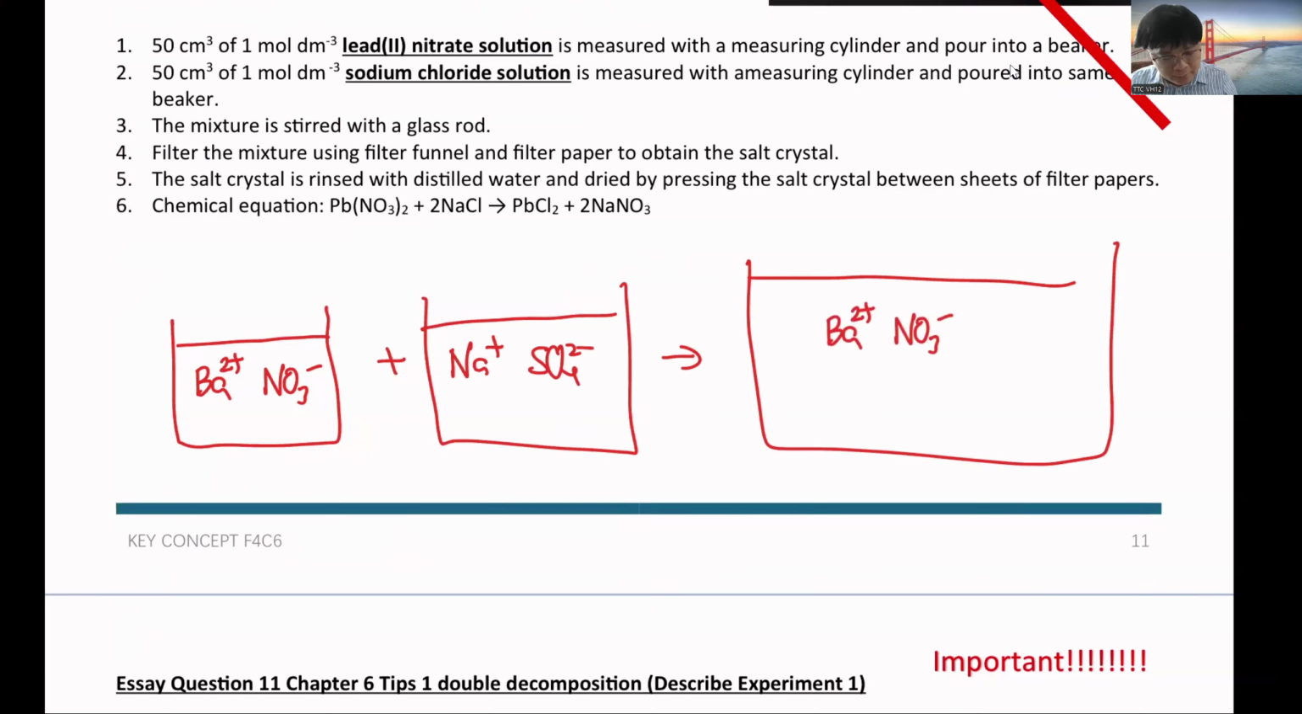Any soluble salt. I recommend you use sodium, potassium or ammonium. You can use other ones as long as they are soluble. Then the Ba will meet with the SO4. They will hug together and become an insoluble salt. Sorry, pour the two together, then you get an insoluble salt. After that, you just filter it out, and you'll get pure barium sulfate.